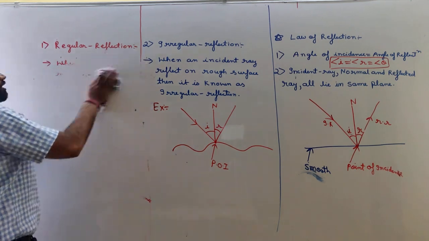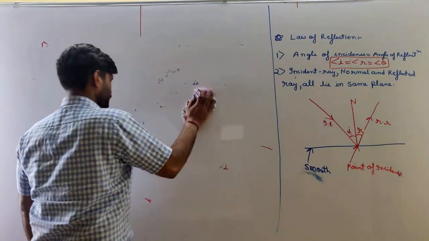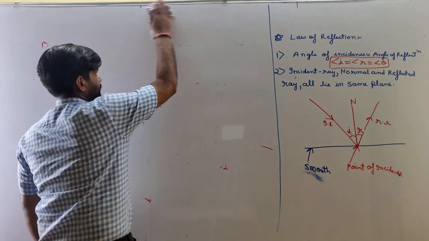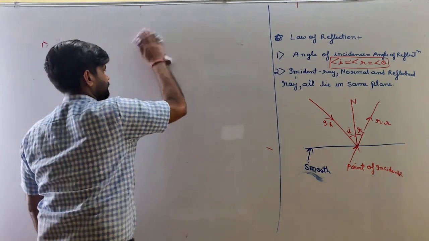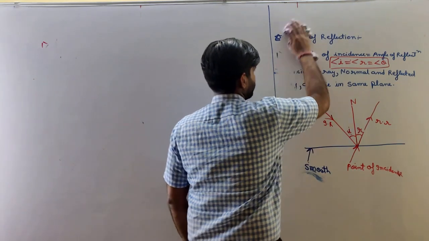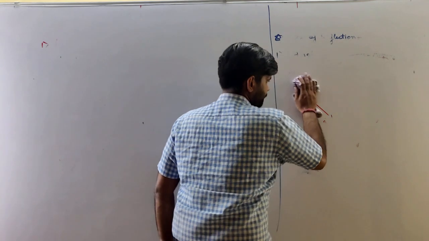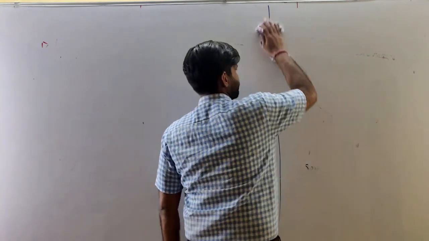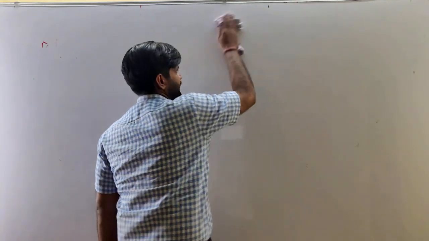So student, our next topic is mirror. In our junior classes we already studied that there are two types of mirror. One is plane mirror and second one is spherical mirror.